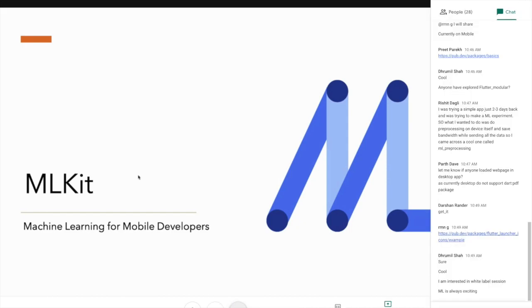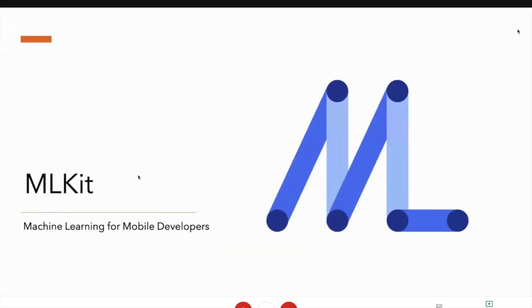So for the Flutter integration, Google has provided ML Kit, right? ML Kit is machine learning specifically targeted at mobile developers, not only for native iOS or native Android. All of these Google machine learning features are packed into this library, or this service, so that you can easily integrate these machine learning capabilities into your iOS application, Android application, and now Flutter application, right? So you can use ML Kit.